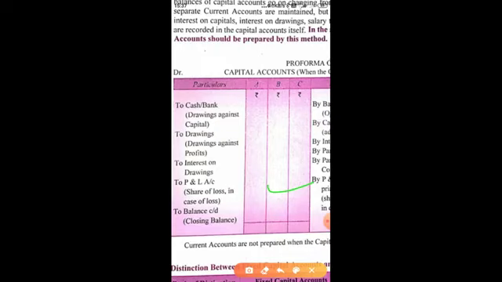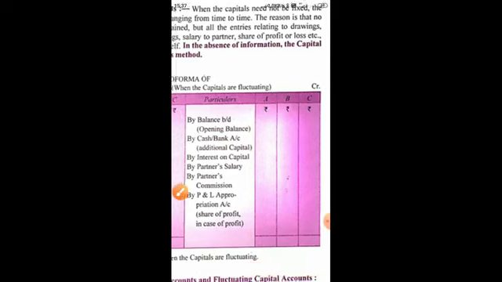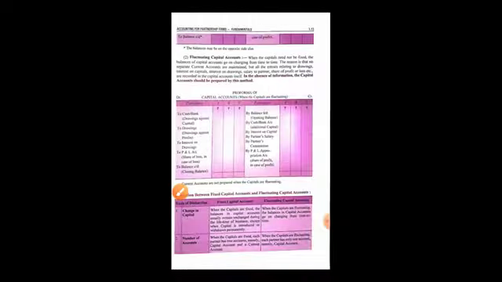So this is partners capital account. The amount at the opening balance will differ from the closing balance. Is this point clear? This will be different, both opening balance and closing balance.